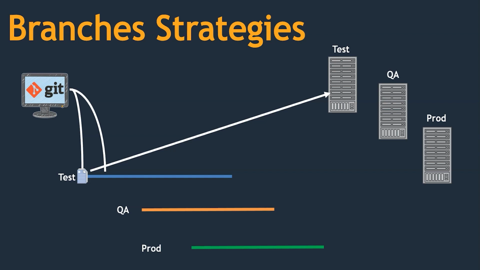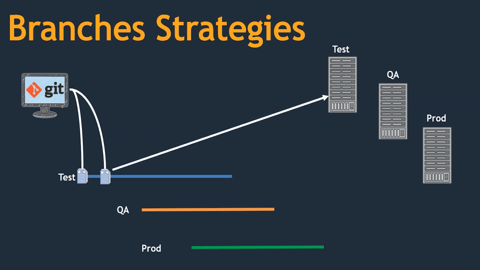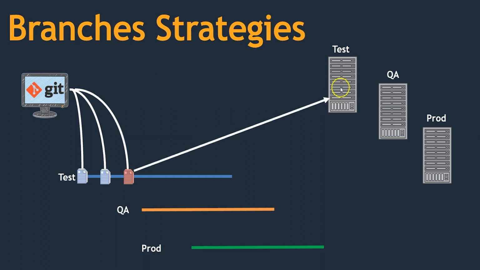Again, I can push that code onto the test branch. Now we have deployed this code as well, but this is also not working. Again, we enhance the code and push it onto the test branch. Now, whatever code we have pushed, we have deployed it, and this code is working fine, which means that whatever features I thought to enable, those features are working fine in this application running on the test system.